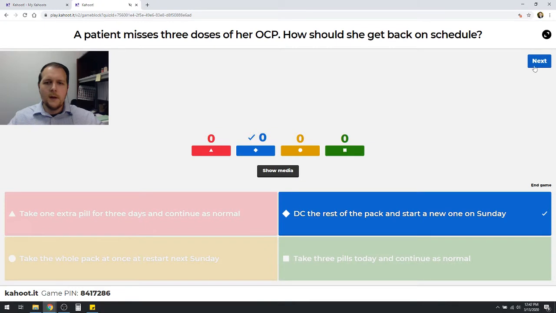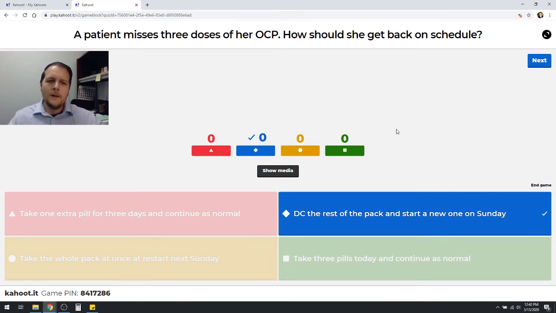Well, she should probably discontinue the rest of that pack and then start a new one on Sunday. If you recall, if it's just 1 dose, say it's on a Monday and she forgets that dose, she can take it the same day if she needs to, right? Or maybe double up the next day. If she forgets 2 doses, you can double up on 2 doses. The level should still be sufficient to where ovulation is being inhibited. If it's 3 doses or more, then yeah, you probably want to go ahead and restart on a Sunday, if Sunday is the right day they want to start, right?